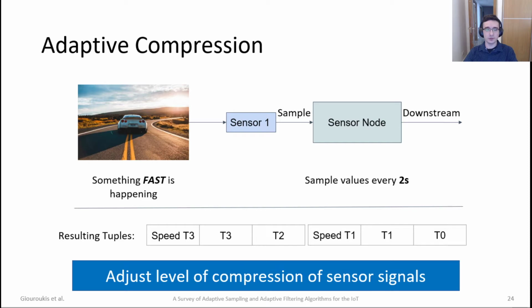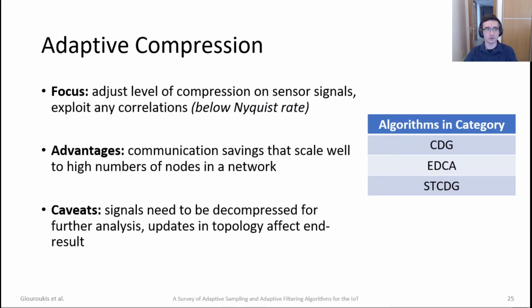They adjust the level of compression of the signal either based on the event or based on the spatiotemporal correlations found in the whole system. These algorithms can actually go below the Nyquist rate of sampling. That means they can go below the best rate that would be needed to get an accurate representation of the original stream. Their advantage is that there are a lot of communication savings that also scale well to a high number of sensors or nodes in a network.